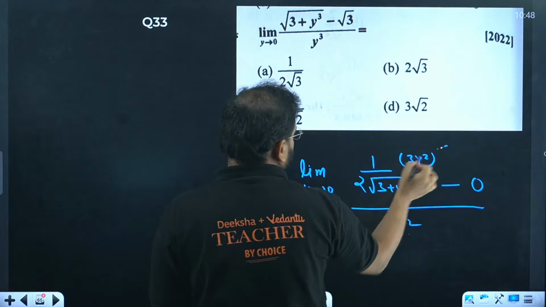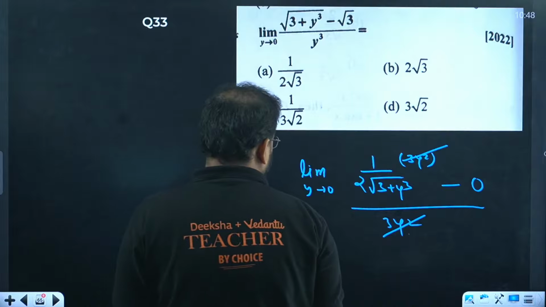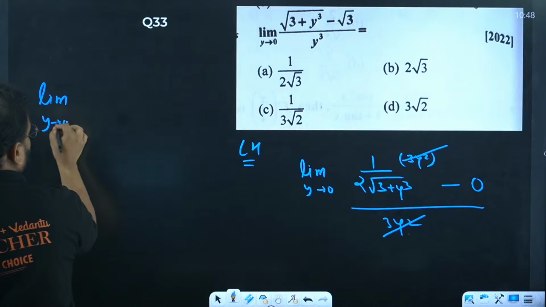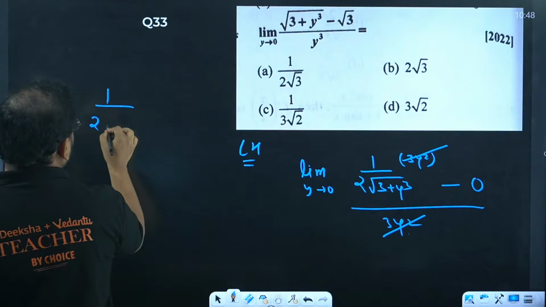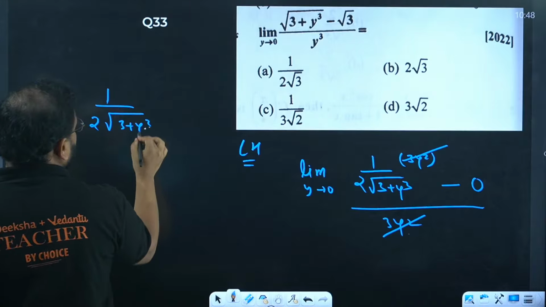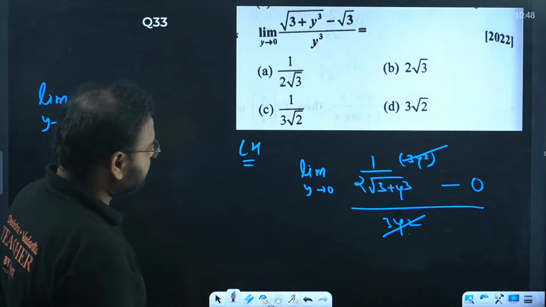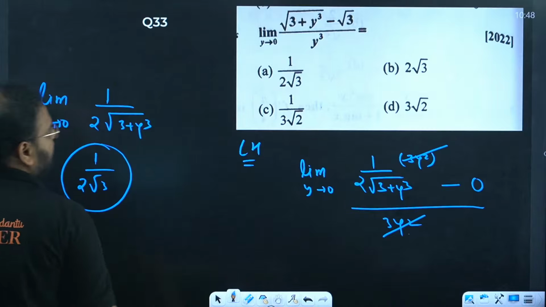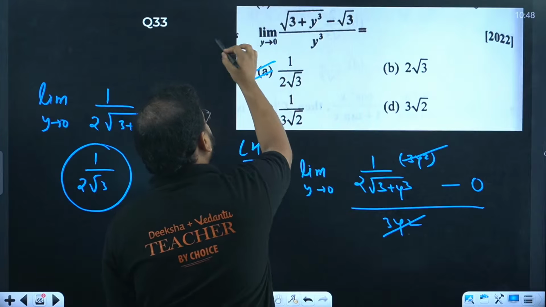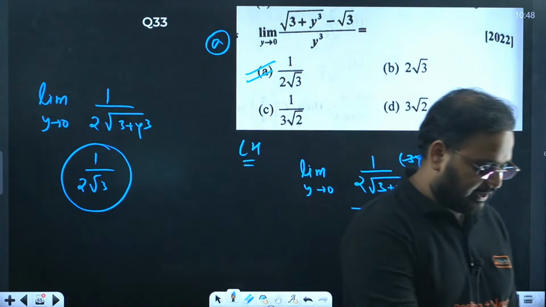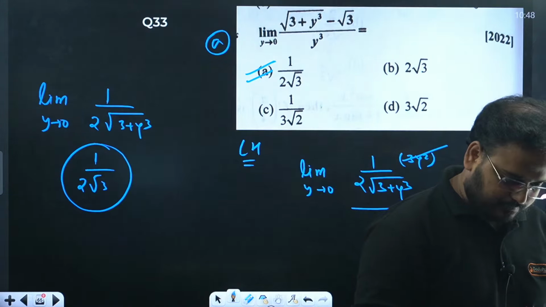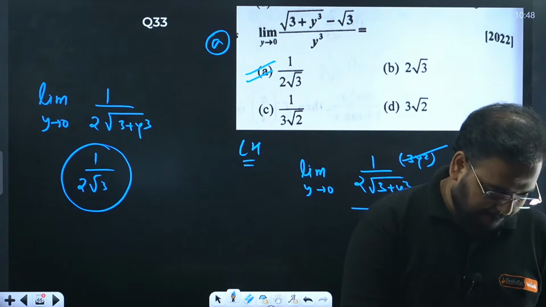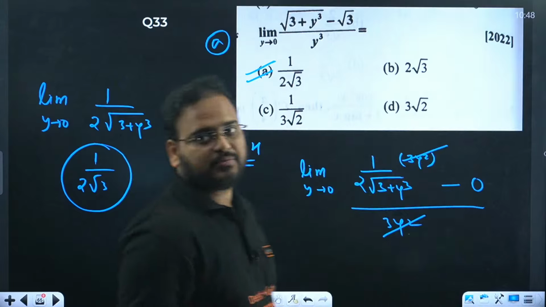Check here. This is cancelled. This is also cancelled. So what I'm left with right now is limit y tends to 0, we have 1 by 2 times root of 3 plus y cube. Am I right? Please check. Put the y value as 0, you get 1 by 2 into root 3. So the answer is what? Option A. Answer is option A. Please check. So 86% of students got the right answer. Superb. Amazing. Yes. Next question. 33 is done.